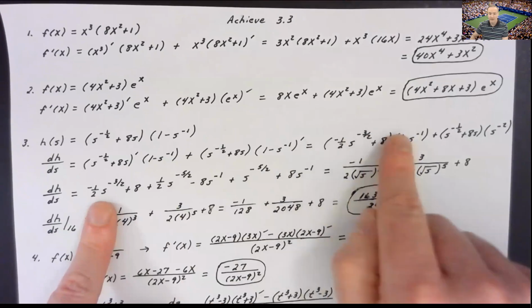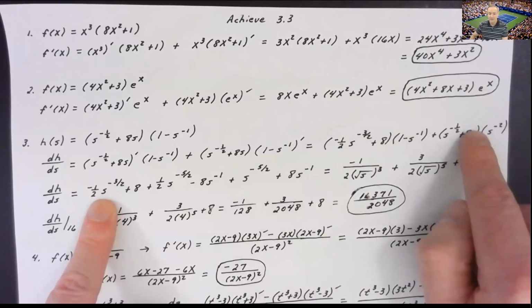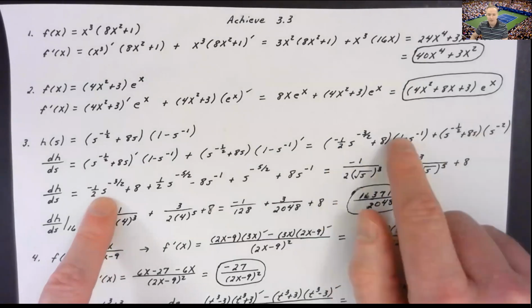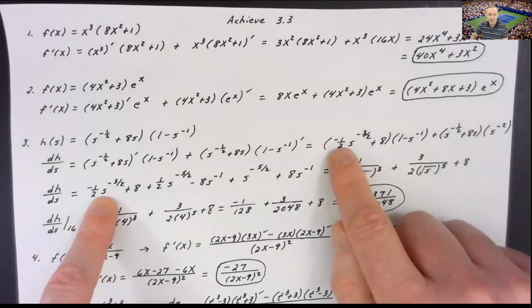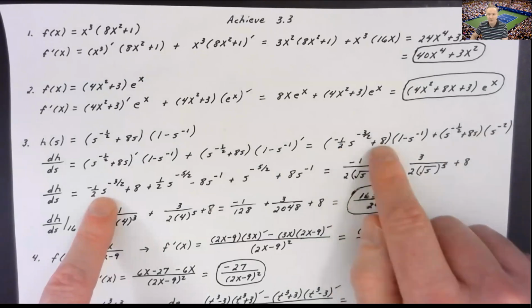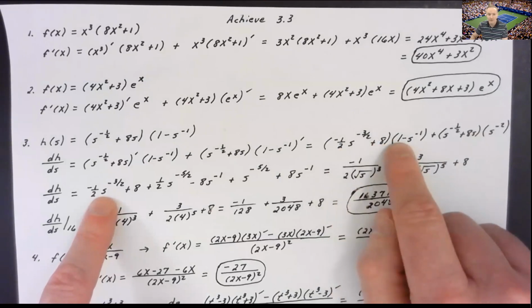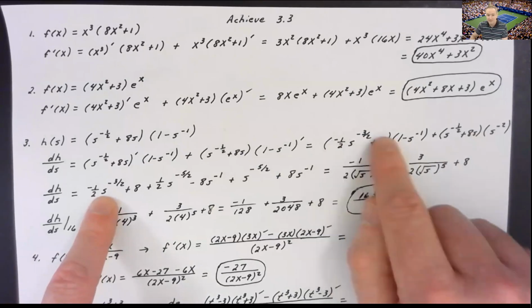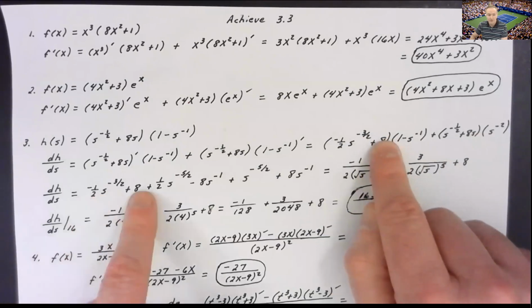I FOILed out the first group, distributed the s to the negative 2 in the second term. So I can say, well, when I multiply the negative 1/2 s to the negative 3 over 2 plus 8, when I multiply that all by my 1 here for the first term, I just get that first group out. That's where the first two terms came from.